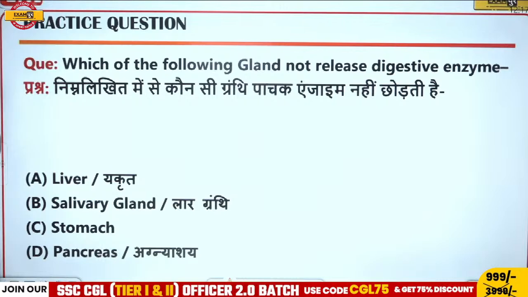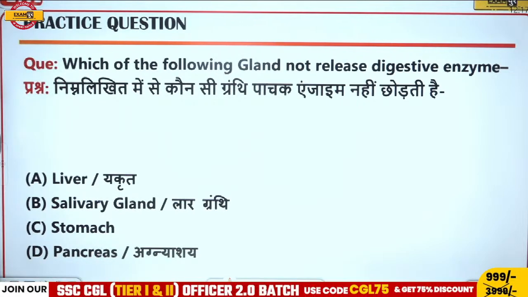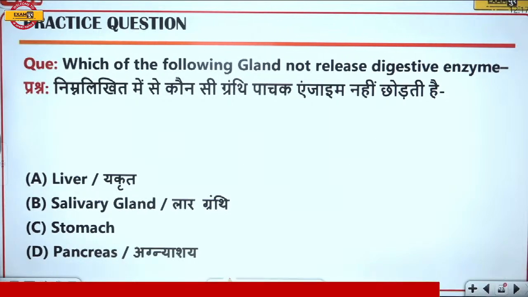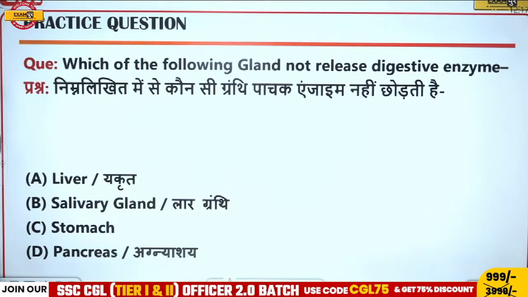Yes, answer please. Waiting for the answer. Avan, Vinod, what's the answer? Vinod is going with D, sir, that is pancreas. Avan, are you also going with the same answer?